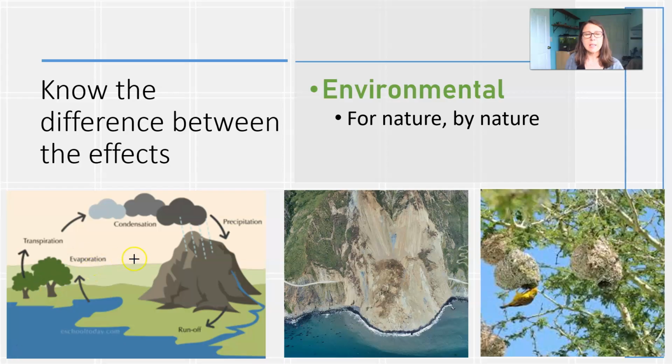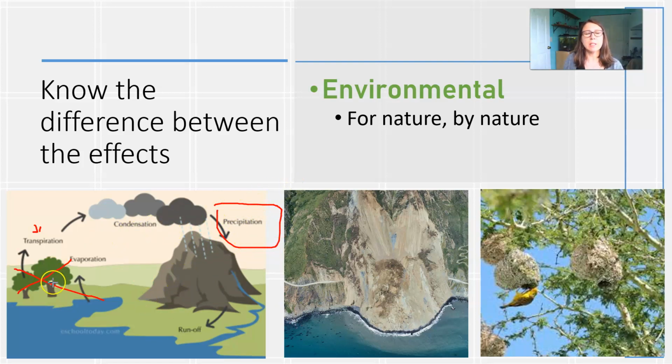All right, the next tip we're going to look at is knowing the difference between your effects. The first effect you should remember is the environmental effect. So on the bottom left, I've got this graphic with the water cycle. So say that we cut down the trees here, and we're going to alter the water cycle because we're going to reduce our transpiration. It's also going to alter the precipitation that might happen on the mountainside or in this rain shadow.